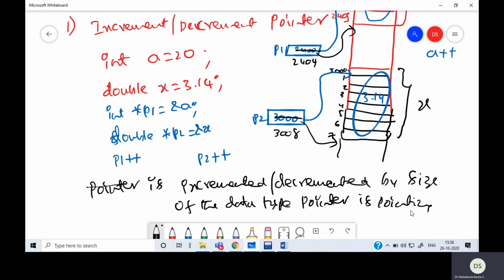So this is important. When it is an integer, the size is 4, so it is incremented by 4. When it is a double, the size is 8, so it is incremented by 8. When it is a character, the size is 1, so it is incremented by 1. This is also applicable for decrement.